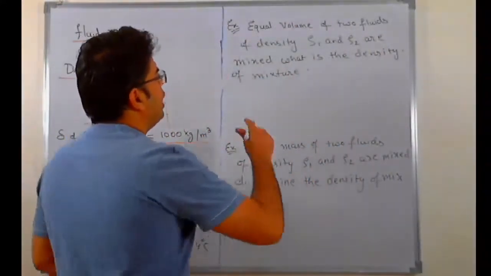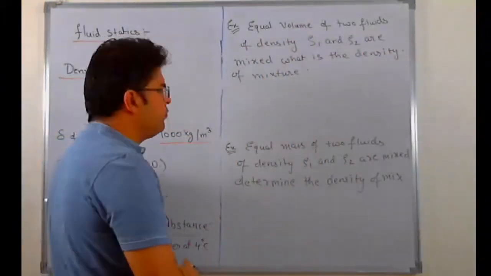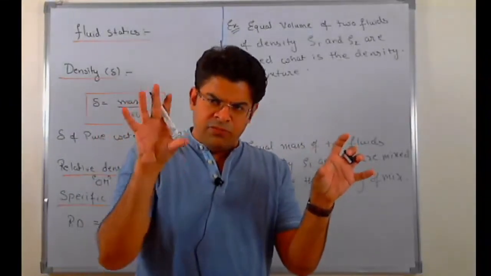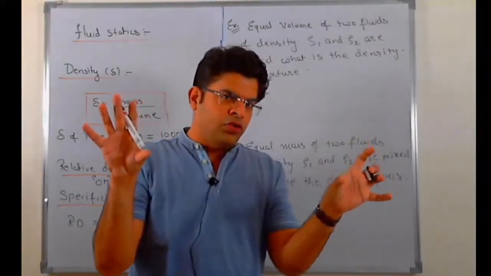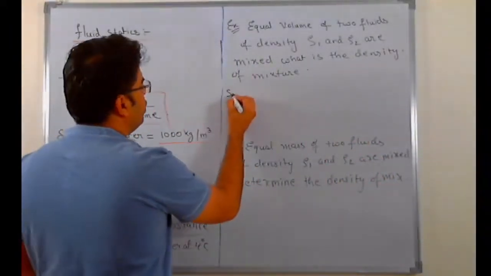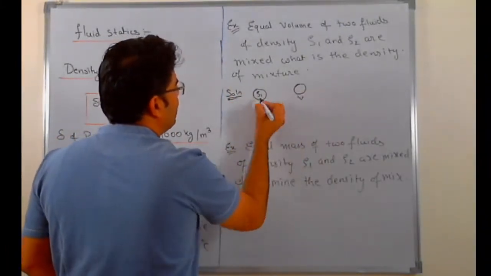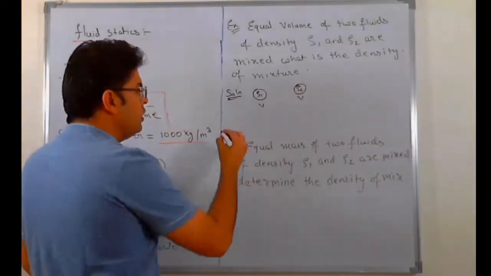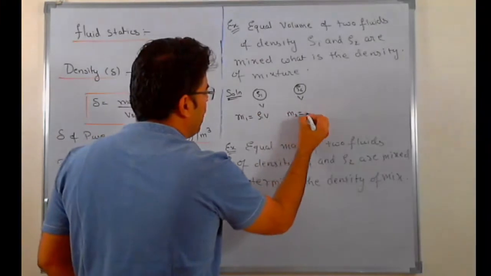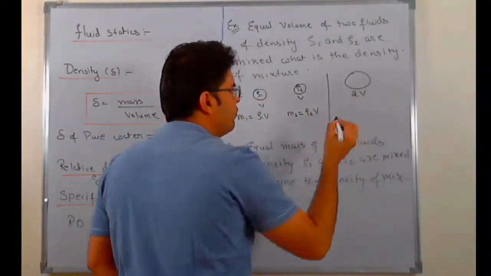First one: equal volumes of two fluids of density ρ1 and ρ2 are mixed. What is the density of the mixture? Here you take two substances, one of density ρ1, another of density ρ2, and mix them in equal volume. Let's say you take volume V of both. The mass of the first one you are adding is ρ1V. The mass of the second one you are adding is ρ2V. Once you have mixed them, the final volume you will have is 2V.